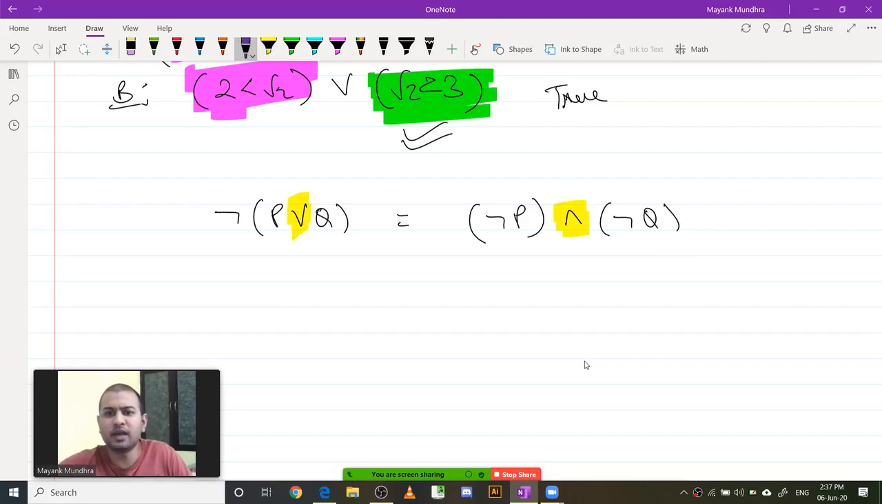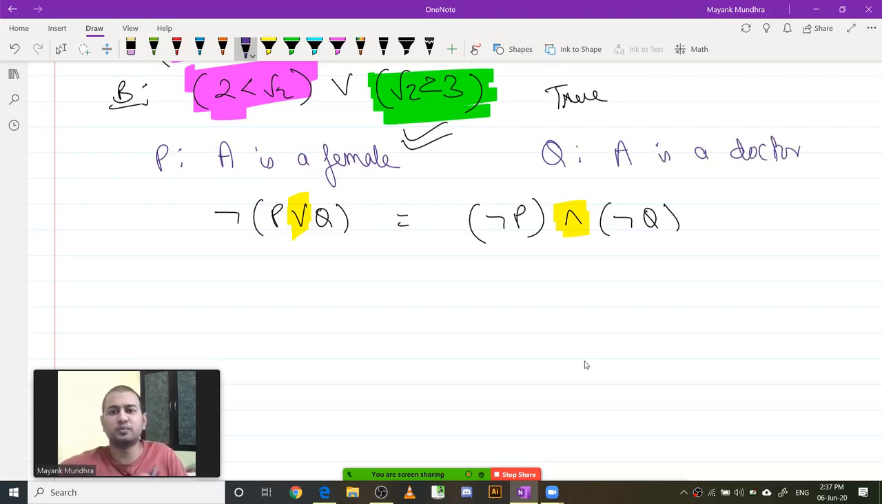So let us come back to our old statement. Let us say that statement P is Anita is a female, and statement Q is Anita, or any person A, is a doctor. So statement P is A is a female and statement Q is A is a doctor. What I am saying with this statement is the negation of P or Q, where P or Q means she is either a female or a doctor.